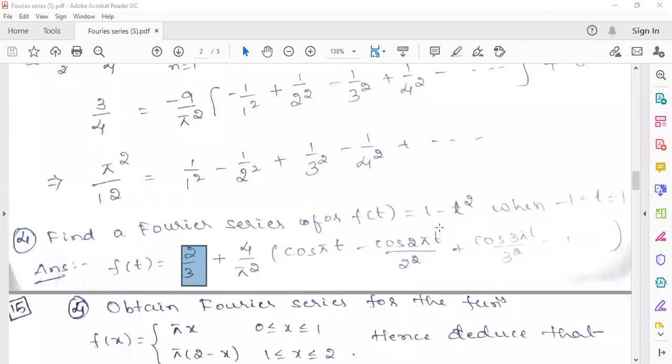Ujjwal? Ujjwal, am I audible? Yes, sir. What is the AN value? Still doing. Okay, do it, and after completing, just tell me the AN value. Okay, sir.